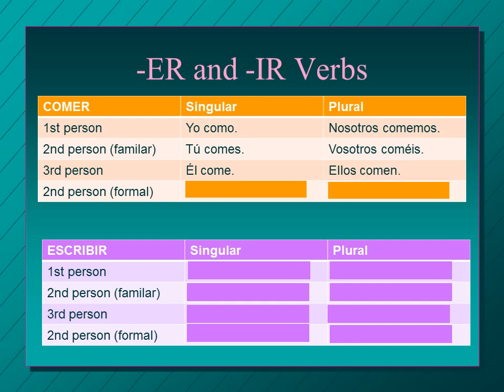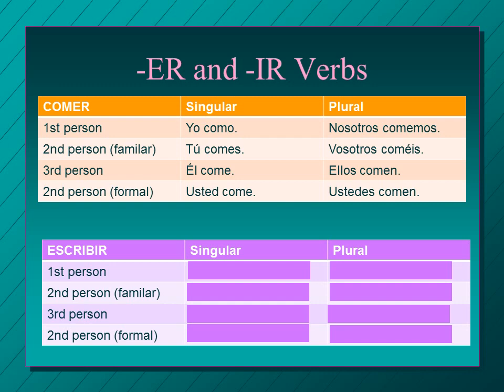Third person plural, ellos comen. So they eat. You can see it's pretty similar to the AR verbs, really. And then we've got the formals, the usted. Usted come. Again, it conjugates just like a third person. And then plural, ustedes comen. So you all eat. Again, it's just like third person plural. You can see that the endings are very similar. It's just that where we had an A before, now we have an E.